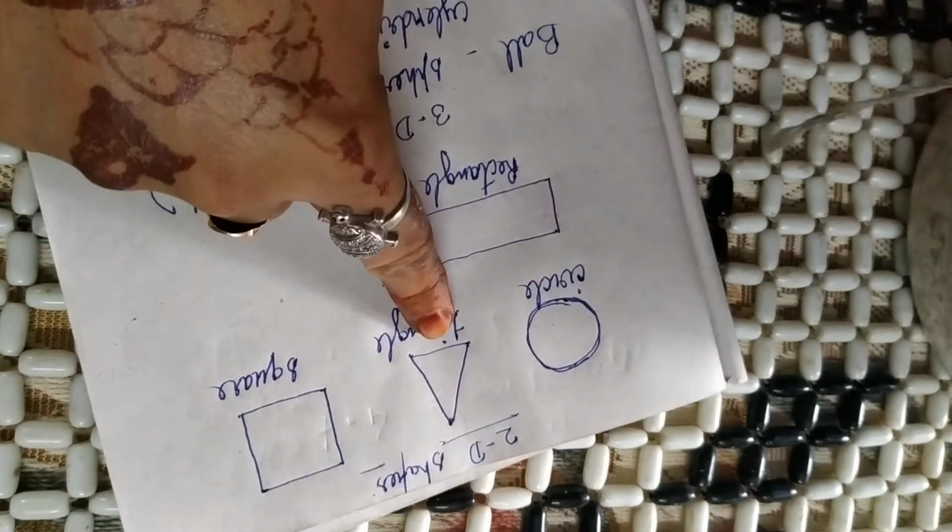When you draw like this, it is a triangle. But when we are taking this cone, this hat, this is a birthday topi, what is the shape of this cap? Cone.